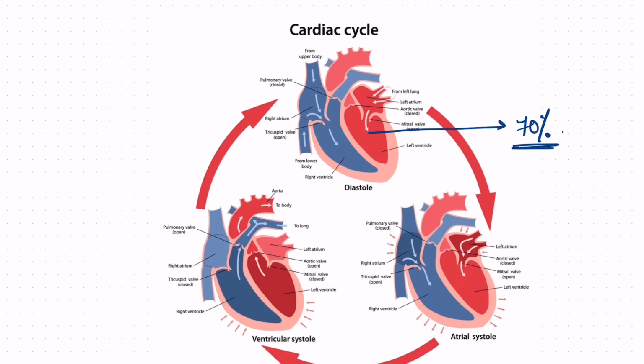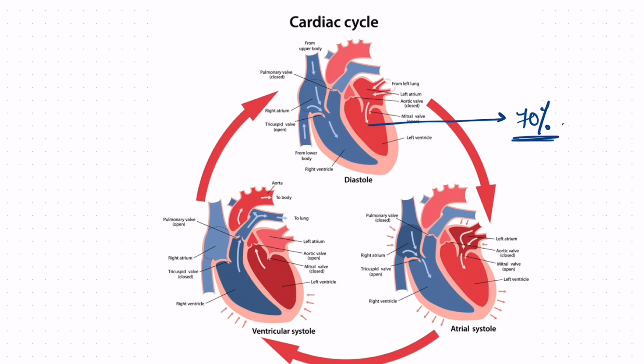Now the remaining 30%, what about that? Here you can see that the atria are now contracting. The right atrium is contracting, the left atrium is contracting, so as to push the remaining 30% of the blood into the ventricles. So this is atrial systole, the second phase, and it pushes 30% of the blood from the atria to the ventricles. Till here, the tricuspid and the mitral valves are open. Obviously, that is why the blood is being transferred from the atria to the ventricles.